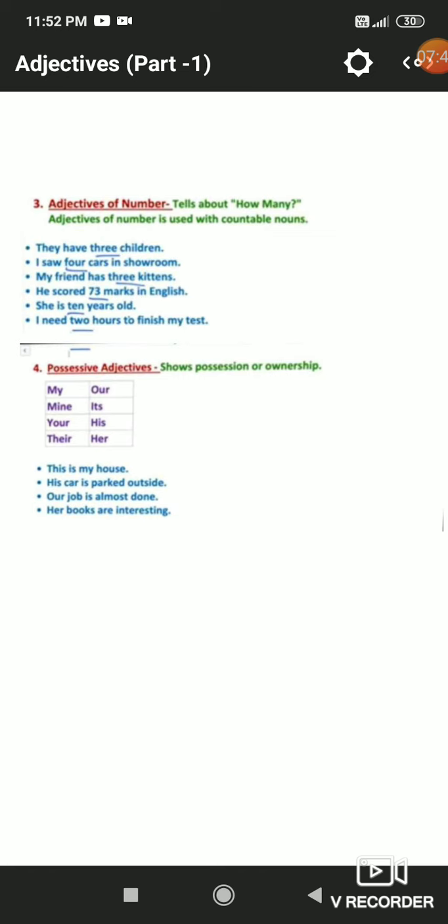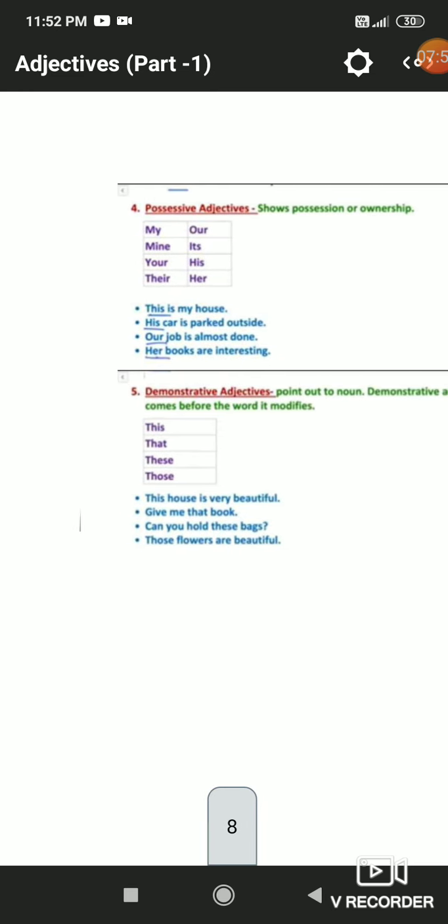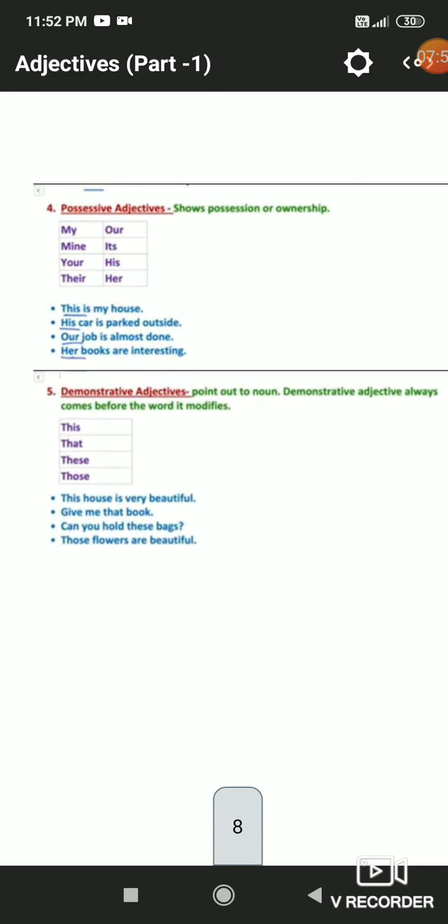So in the next sentence, look here, his car. Whose car? His car. We are getting the answer of possession by whom. Whose job? Our job. So here these underlined words are showing the possession, so they are known as possessive adjectives.